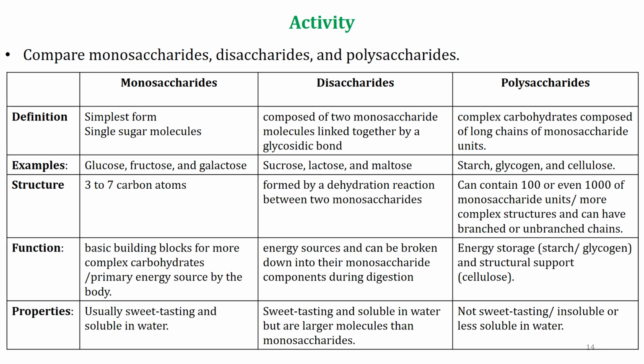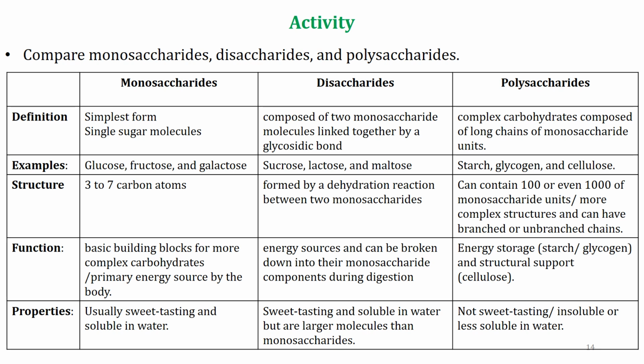When we think about the structure, monosaccharides have 3 to 7 carbon atoms. Disaccharides, dehydration reactions between monosaccharides. Polysaccharides, hundreds to thousands of monosaccharide units, branched or unbranched. Functions: monosaccharides, energy source.